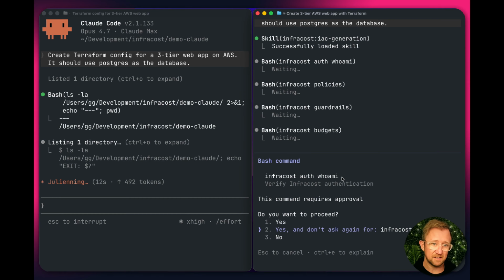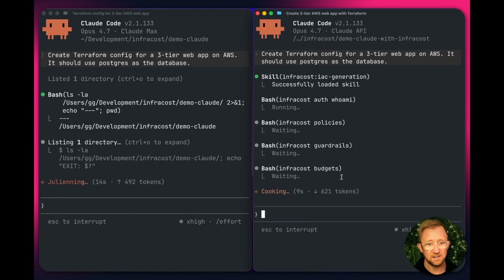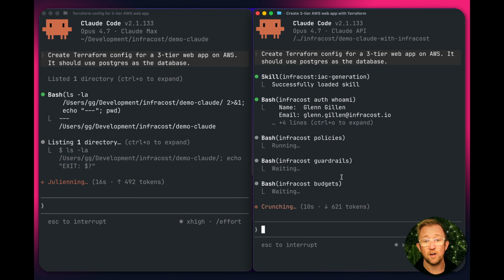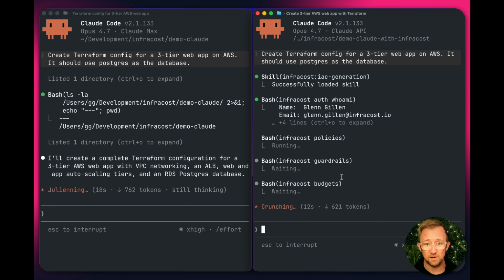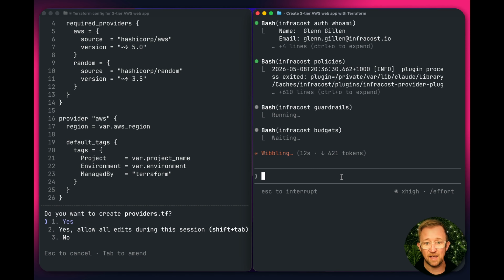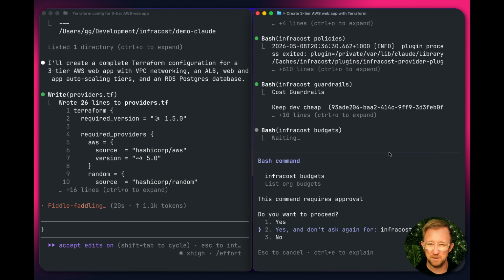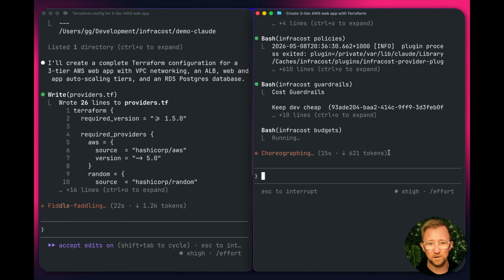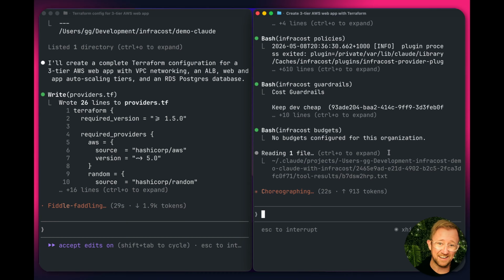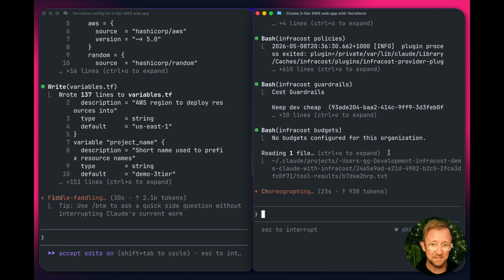Okay, on the left you can see it's going through, it's looking at project structure, asking if it can check some things. On the right hand side you can see it's logging into Infracost and going and checking what policies have been defined already. Now I have a couple of minimal ones here, a single cost one and some tagging ones, but it's going to go and work out what context, what rules are in place for myself as an individual developer, because I want to make sure I don't accidentally get an AWS bill shock at the end of the month for my demo projects, or as an organization, what your organization's policies are.